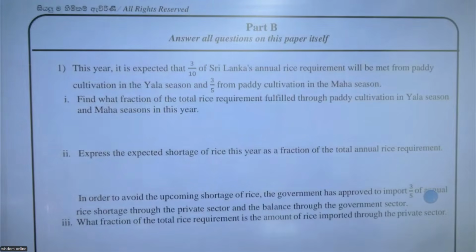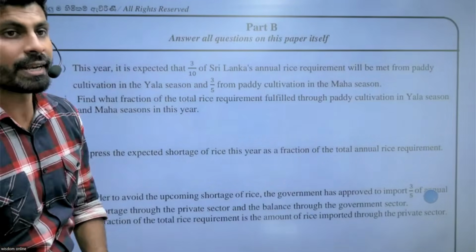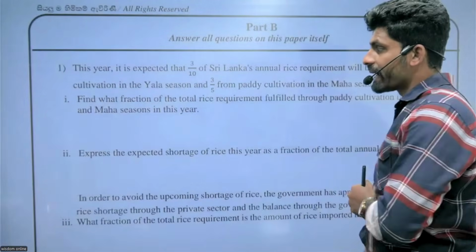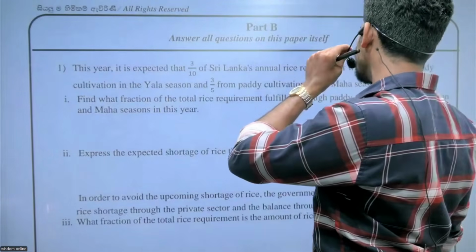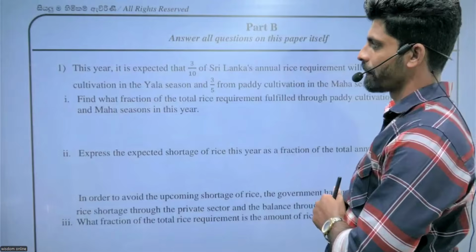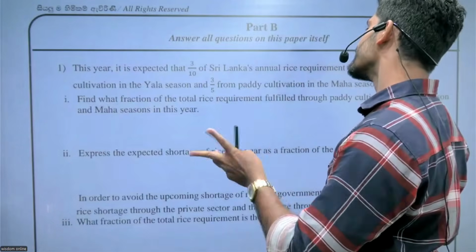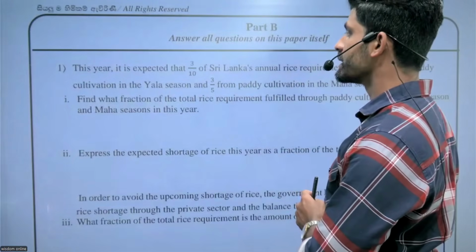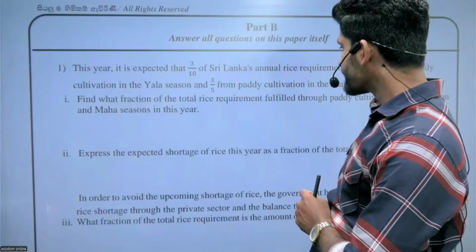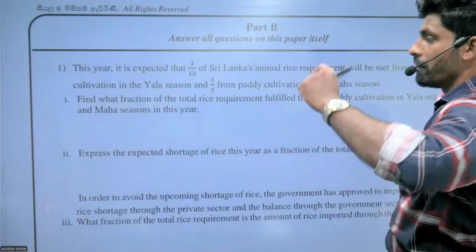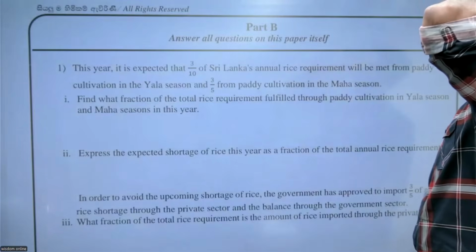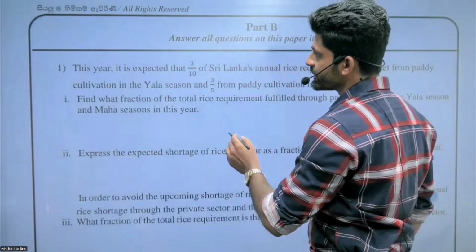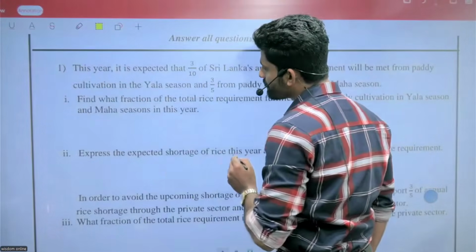This year, it is expected that 3/10 of Sri Lanka's annual rice requirement will be met from paddy cultivation in the Yala season, and 3/5 from the Maha season. Find what fraction of the total rice requirement is fulfilled through paddy cultivation in the Yala and Maha seasons this year. So we need to add Yala plus Maha.